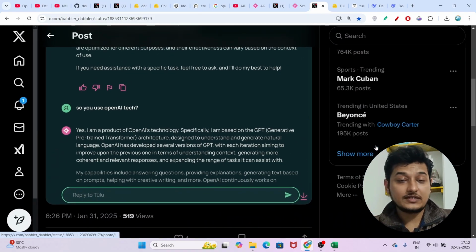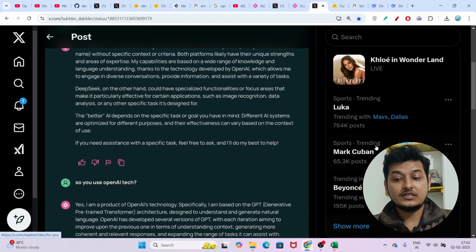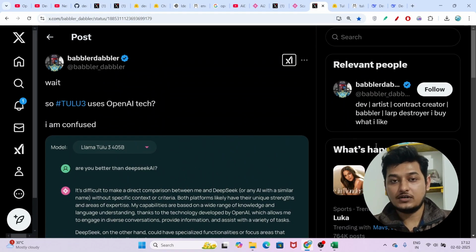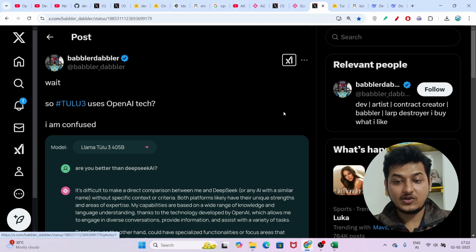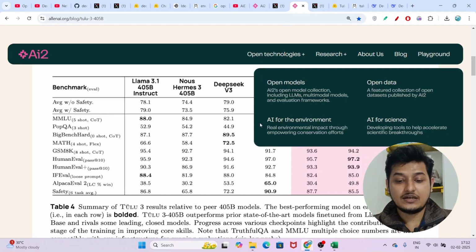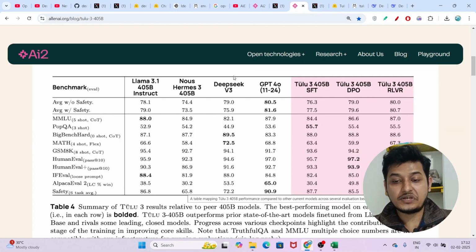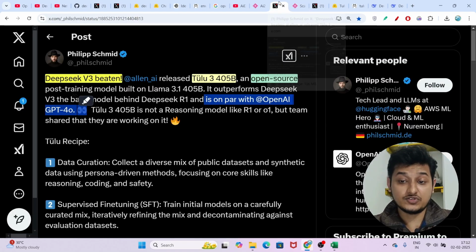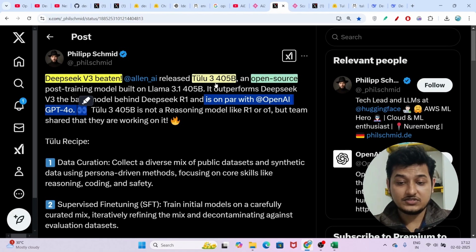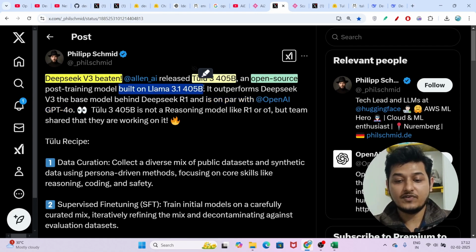But I don't know whether this Tulu 3 is actually a distilled version of OpenAI, because they have mentioned that Tulu 3 is built on the Llama 3.1 405 billion model.